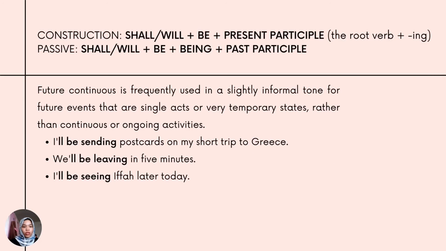The last use for future continuous is that it is frequently used in a slightly informal tone for future events that are single acts or very temporary states, rather than continuous ongoing activities. I'll be sending postcards on my short trip to Greece. We'll be leaving in 5 minutes. I'll be seeing Ifah later today. So in these examples, they are very temporary states, and they are just single acts or events. So let's do some exercises.